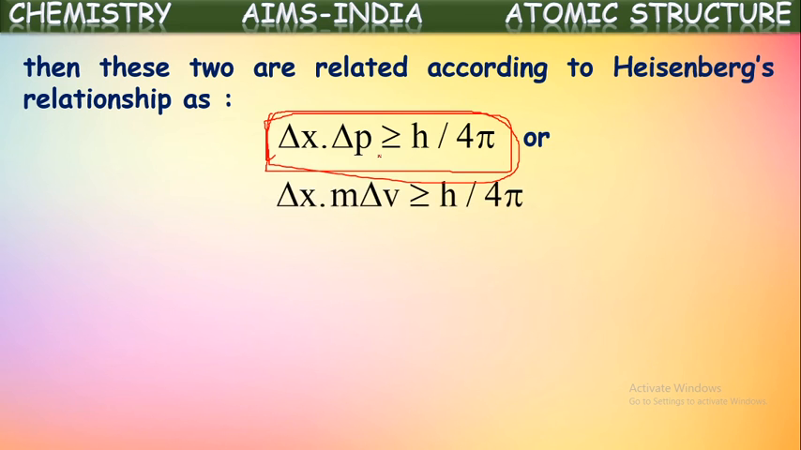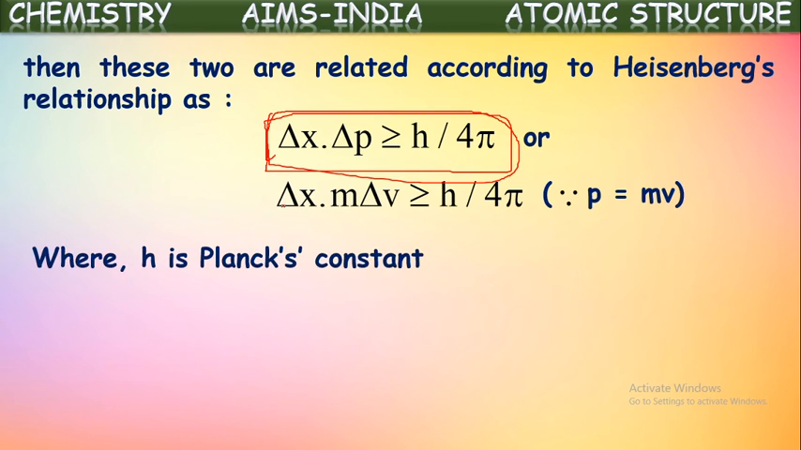Of course, in the place of p, we can write mass into velocity. Mass will be constant for any electron, so velocity might change. So uncertainty in the velocity is taken here. Now it can be written as delta x into m into delta v is greater than or equal to h by 4 pi. Here p represents mass into velocity. And h is Planck's constant.